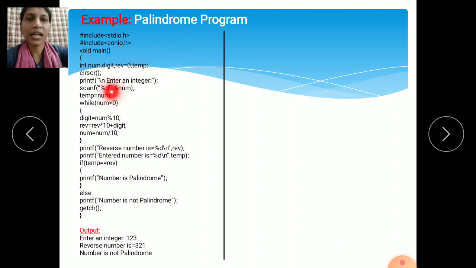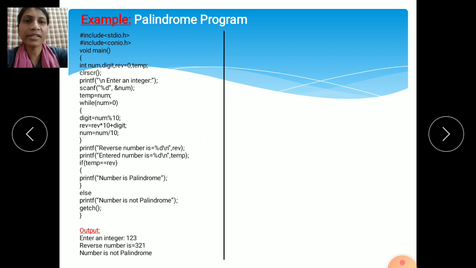Then clrscr. If you want to clear the previous output screen, use the clrscr function in your program. printf is the output function, so "Enter an integer" is for displaying the message on the monitor screen. We are using the printf function. Then scanf("%d", &num).